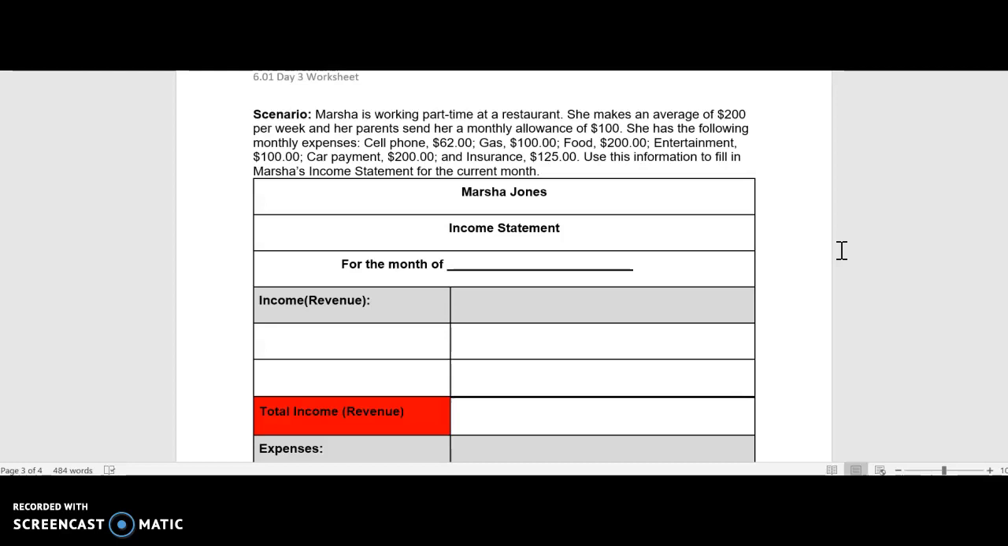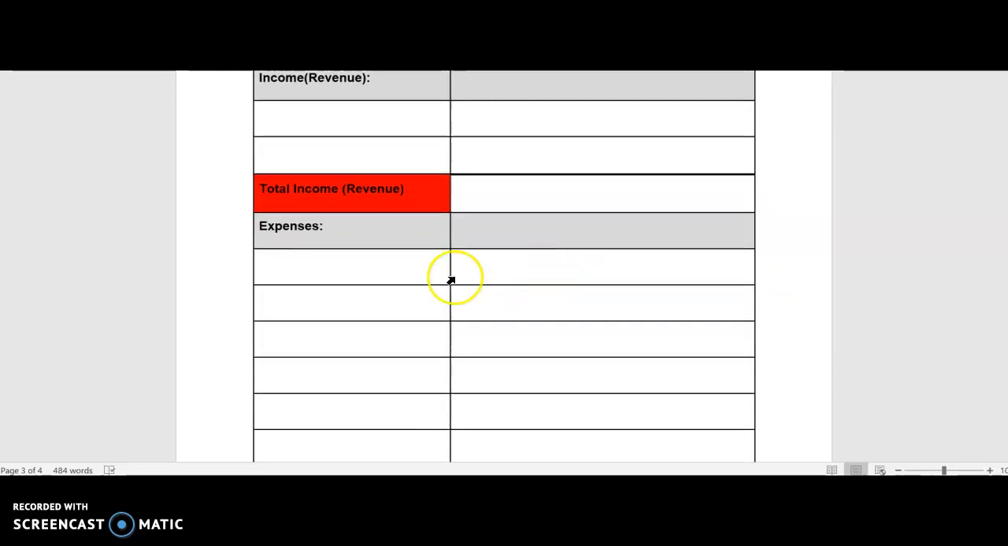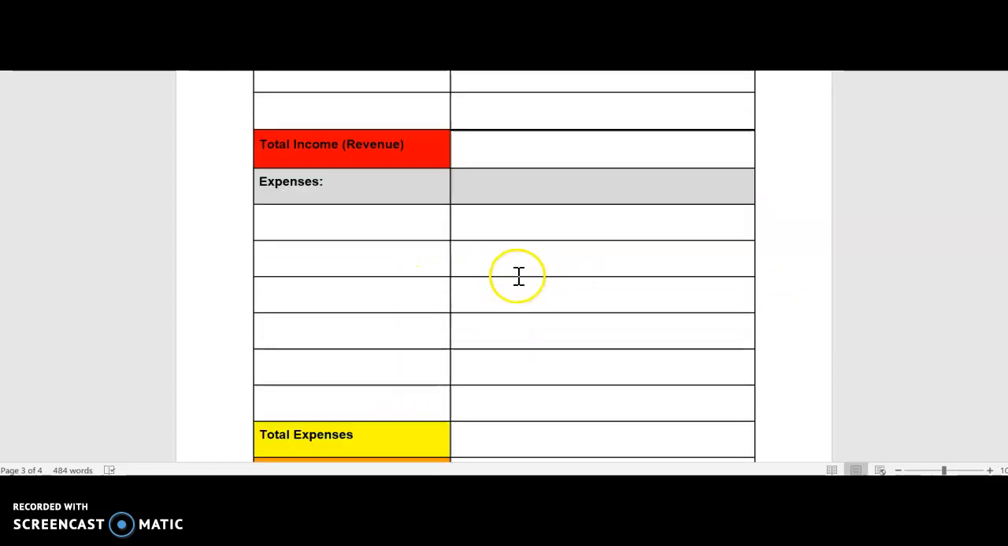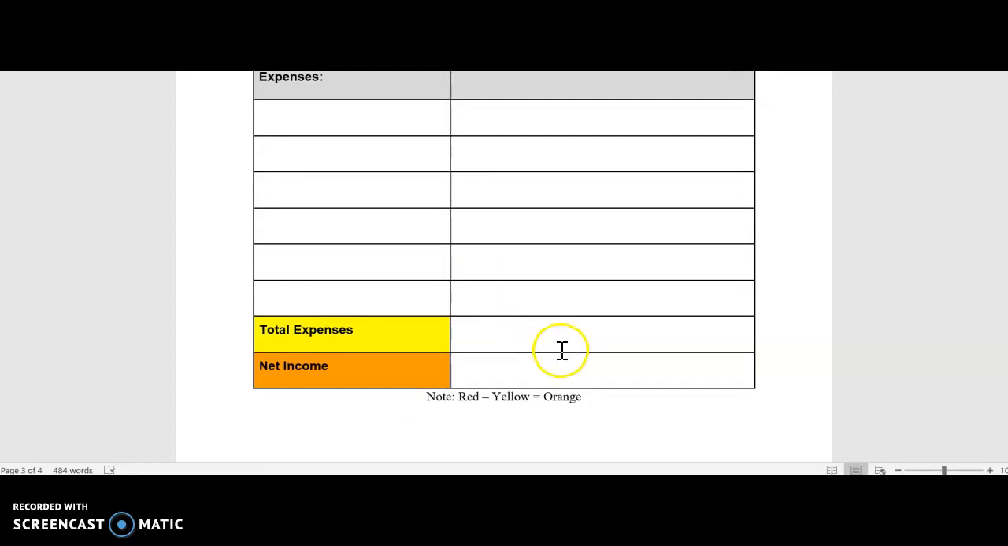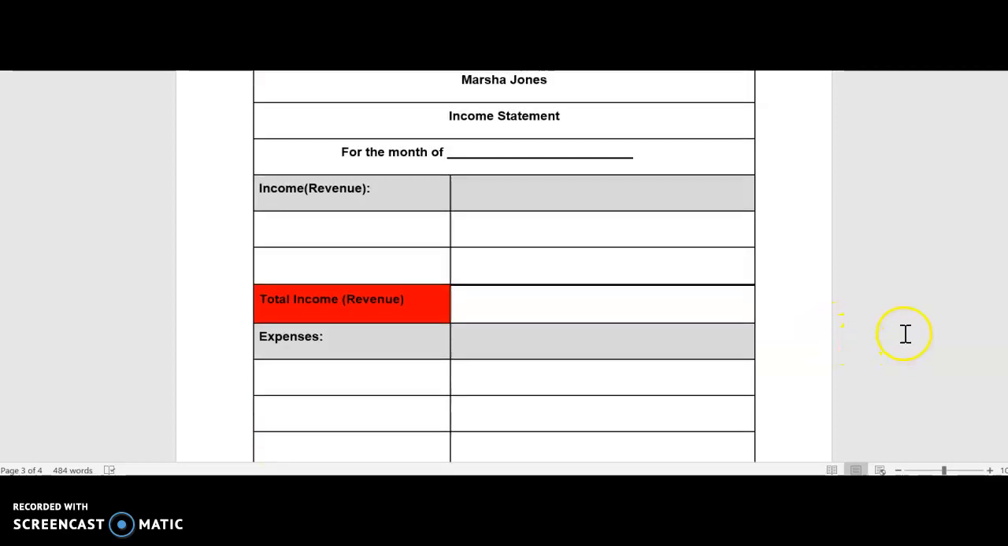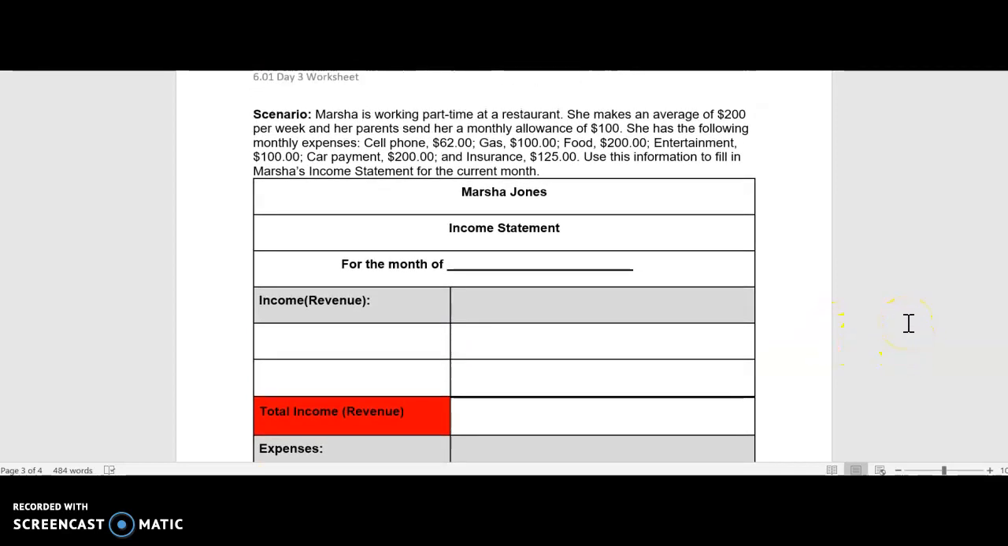You're going to fill in Marsha's income statement. Now, they gave you what all her expenses are. They literally stated that these are her monthly expenses. So you're going to put the name in one column and the dollar amount in the other and total up her expenses. Now, her income, you're going to have to use a little bit of math to do, because it says she makes on average $200 per week. There are normally 4 weeks in a month, so you're going to have to do $200 times 4 to get what her whole income is for her job.